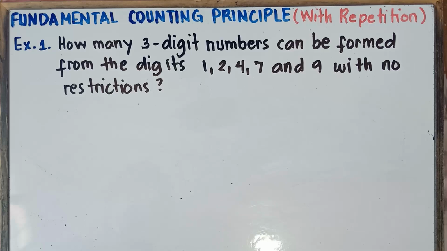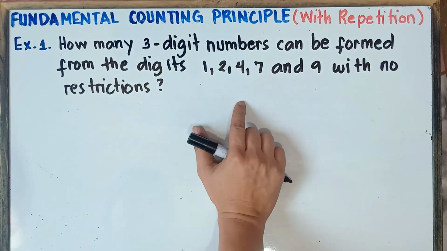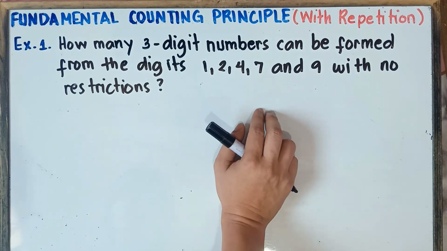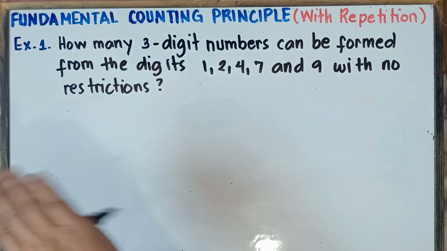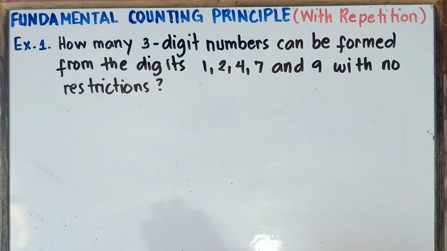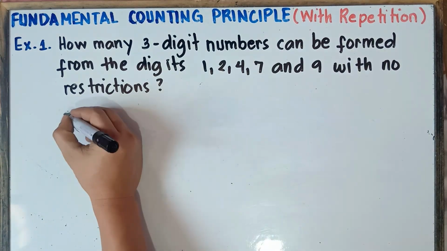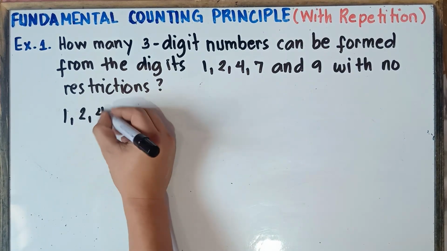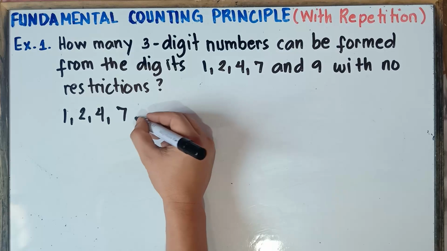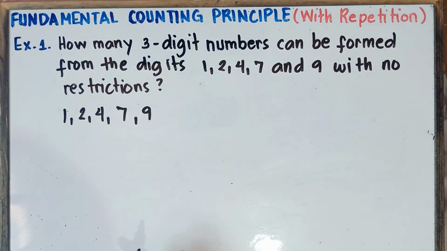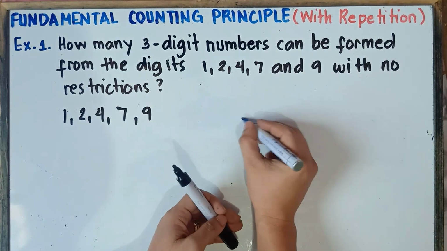How many 3-digit numbers can be formed from the digits 1, 2, 4, 7, and 9 with no restrictions? Therefore, with no restrictions, the numbers could be repeating. The given numbers are 1, 2, 4, 7, and 9, and we are selecting 3-digit numbers.